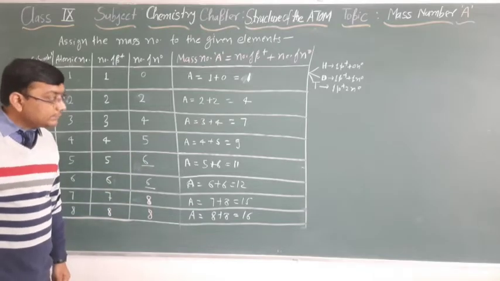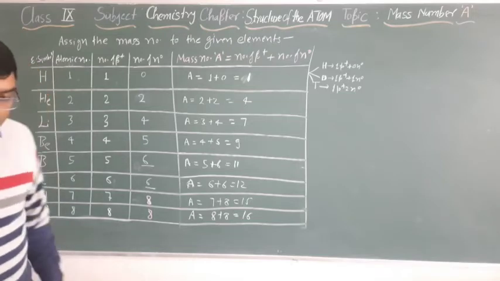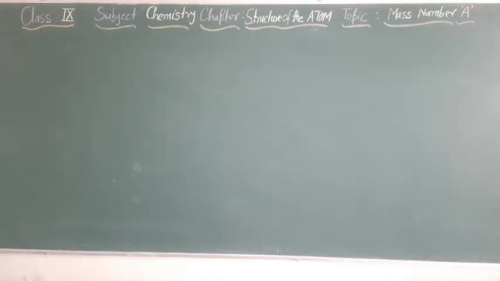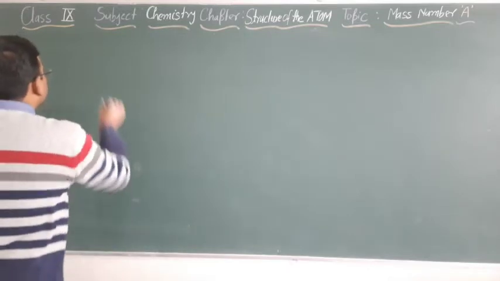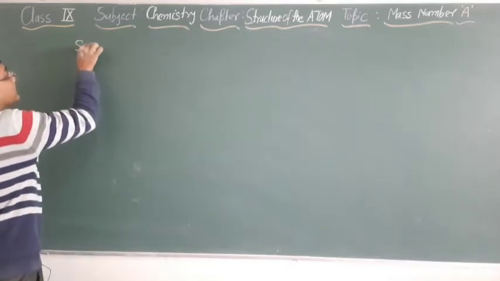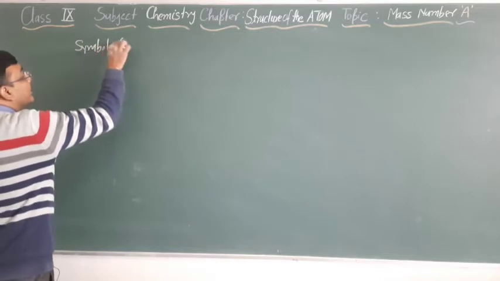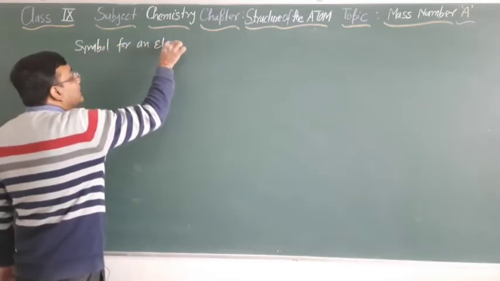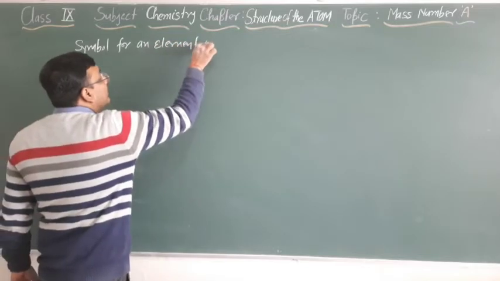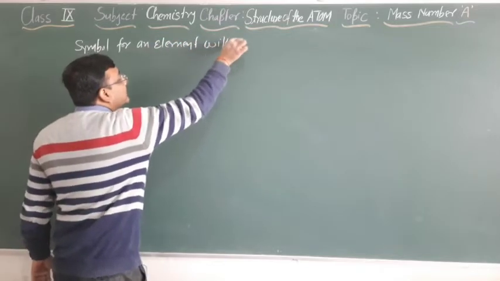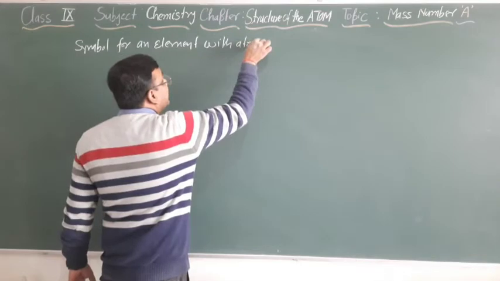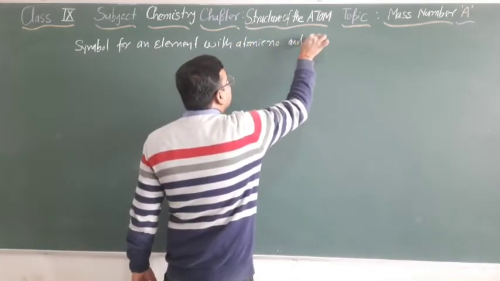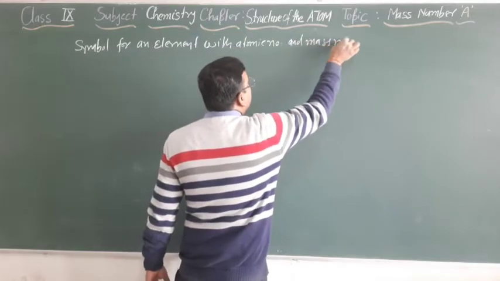So this is about that. Now, the symbol for an element with atomic number and mass number.